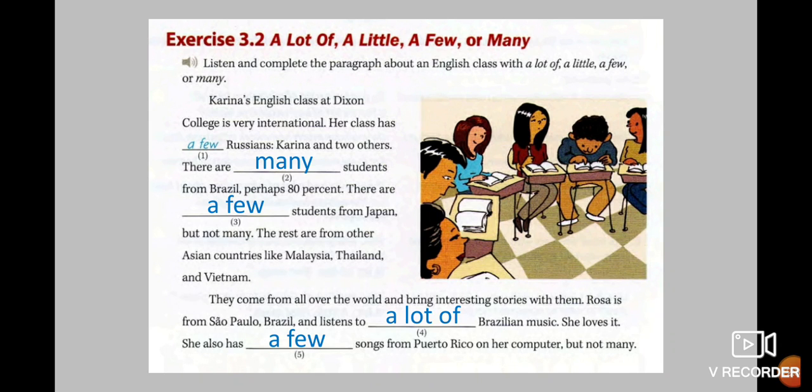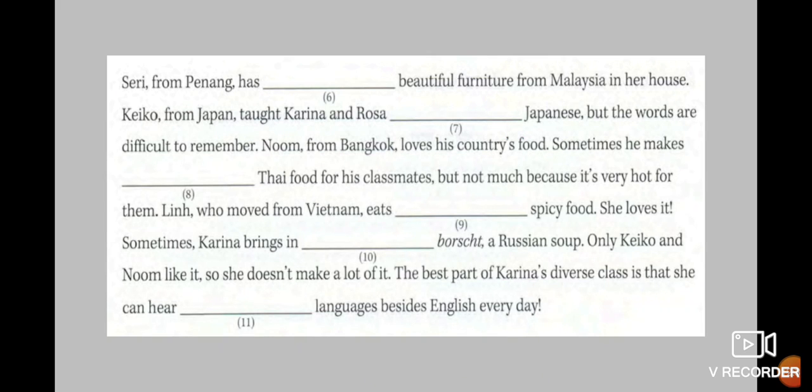Okay, let's review. Number 2, many. Number 3, few. Number 4, a lot of. And number 5, a few. Let's continue. Sari from Penang has a lot of beautiful furniture. You know furniture is an uncountable noun, so you use a lot of. From Malaysia, in her house.